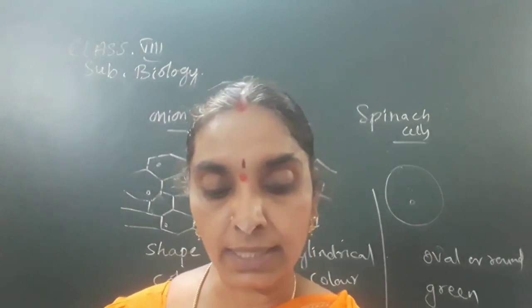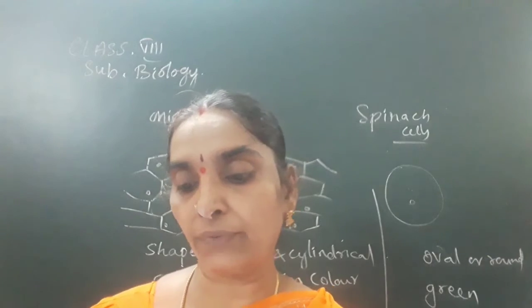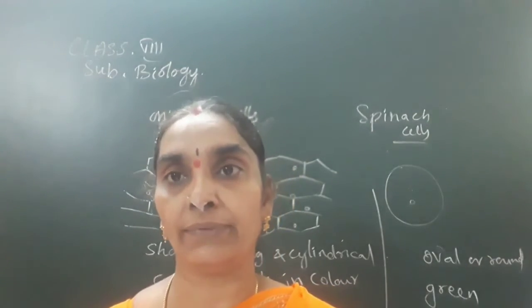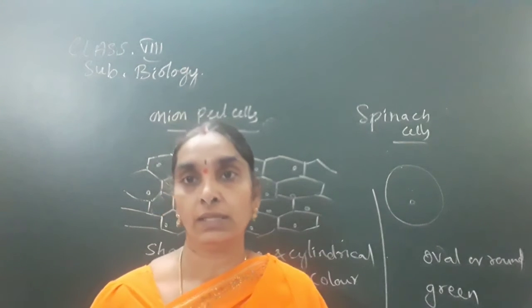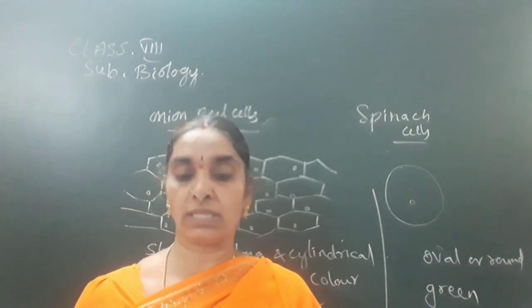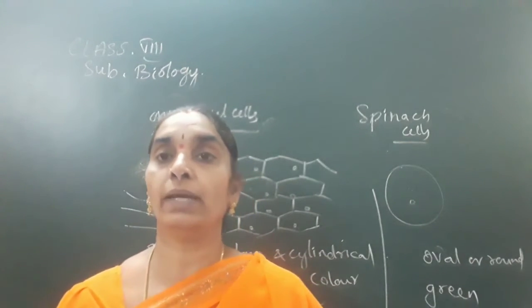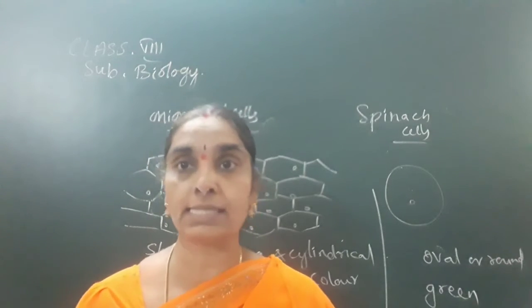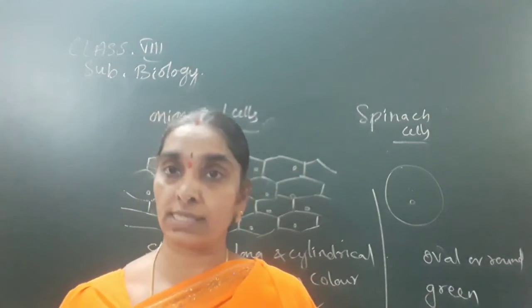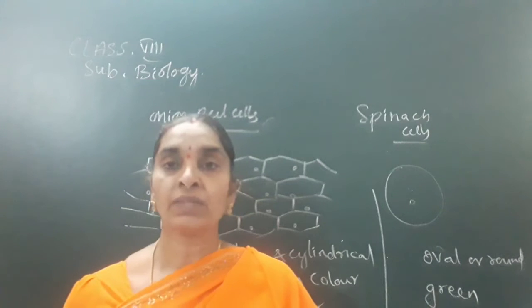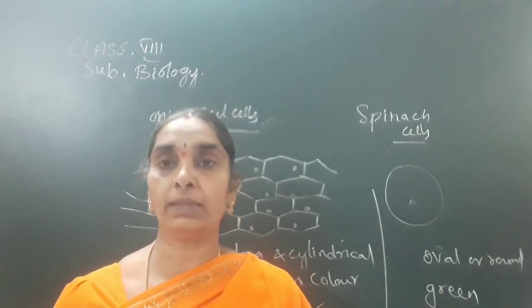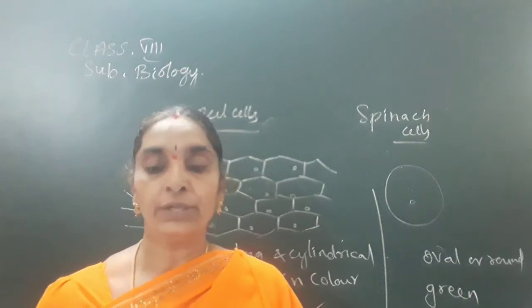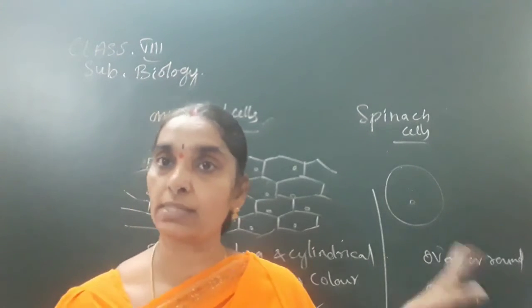Next question is about the questions that you pose to know about the diversity of the cells. What are the different questions that you are ready to ask? So to know about the diversity of the cells, you may ask, are all the cells the same in shape and size? Diversity means differences. Are plant cells and animal cells different? Do you find the nucleus in all the cells or not?